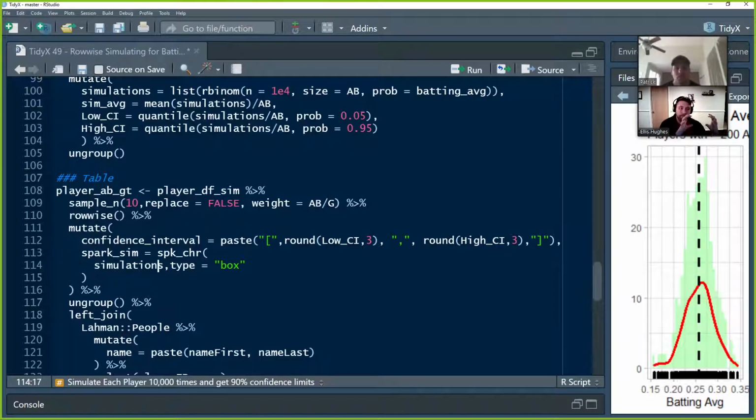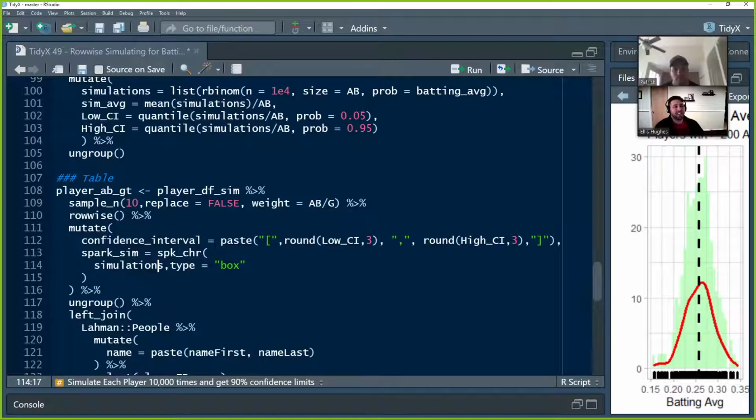You kind of just place them together. It's like, here's the low and high confidence intervals, FYI. So we're going to do paste, square brace, round the low confidence interval to 3 decimals, round the high confidence interval to 3 decimals, square brace. So people understand this is confidence intervals. These are not the actual values.